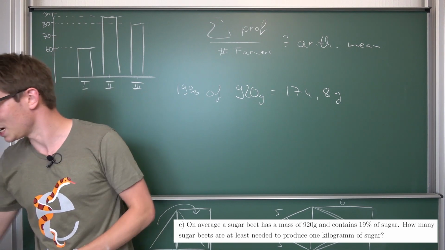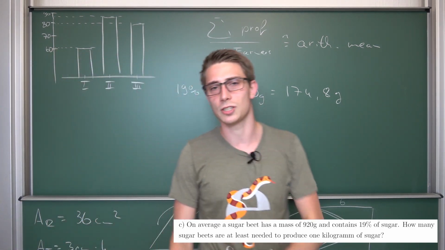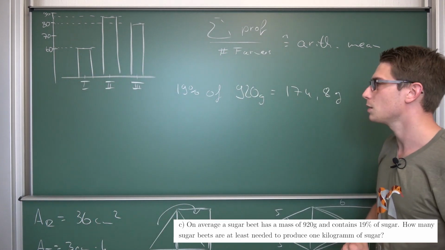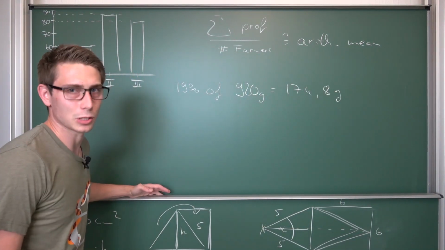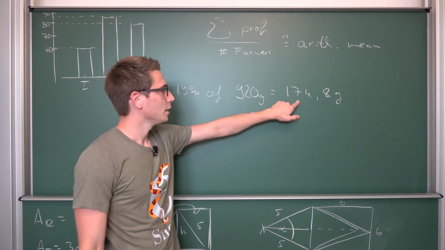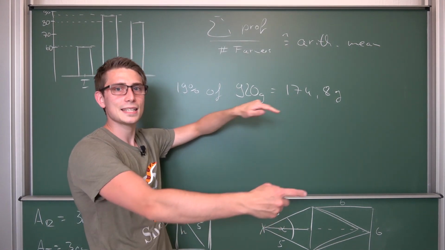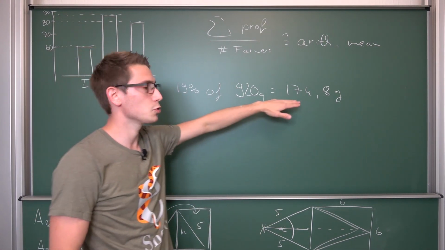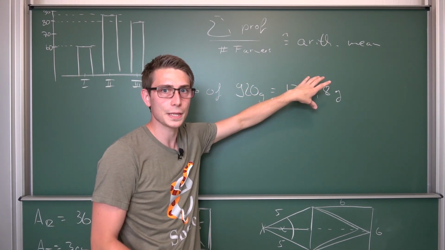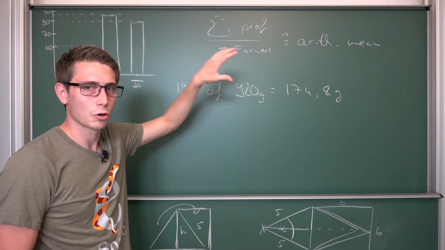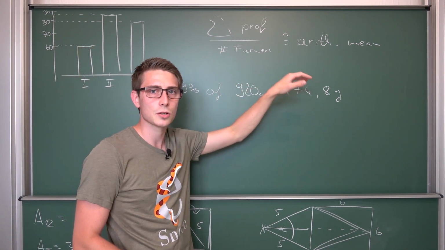And now we want to find out how many sugar beets it's going to take us to get 1 kilogram of sugar. And yeah, it's going to be quite easy actually. If you just think about it logically, 174 is less than 200, and 5 times 200 would give us 1,000. So 5 sugar beets are not going to correspond to 1,000 grams of sugar yet.